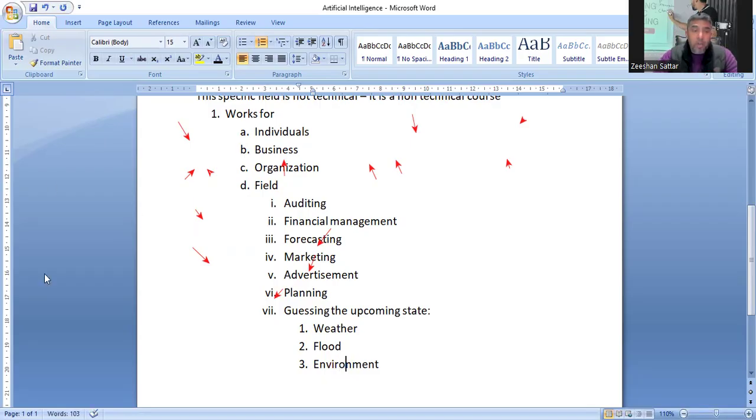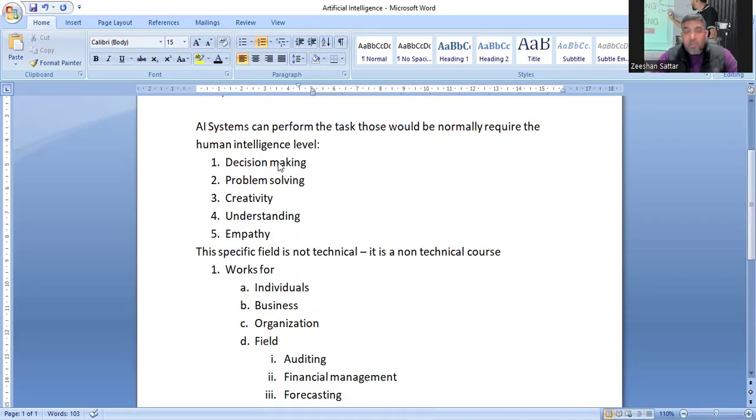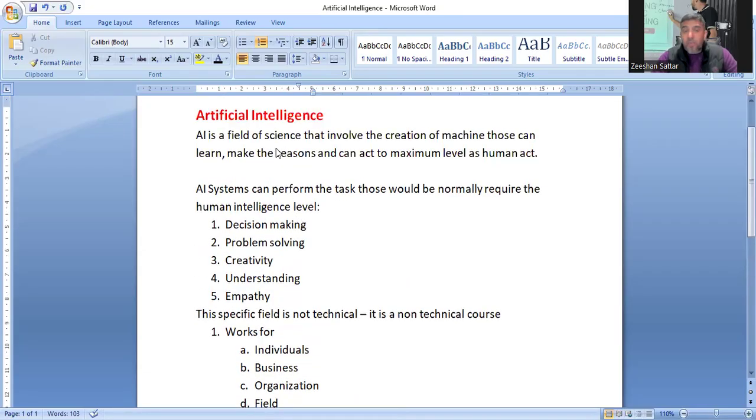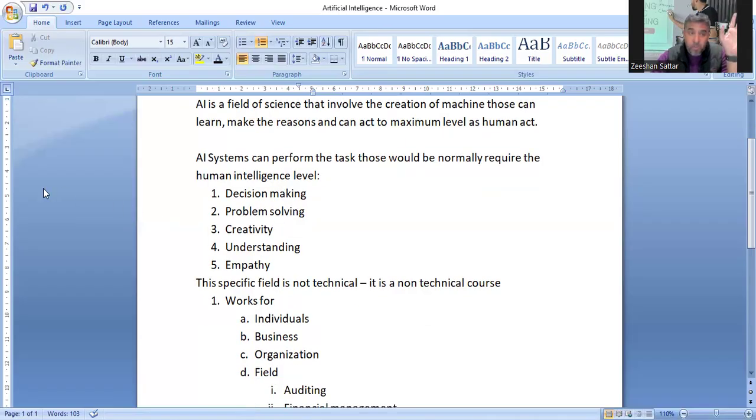So get a quick recap. What is artificial intelligence? Artificial intelligence is a specific field of science that involves the creation of machines that can learn, reason, and act at the maximum level as a human acts. याद रखिएगा, AI systems perform many tasks that humans perform. For example, decision making, problem solving, creativity, understanding, empathy. It's a non-technical field. It's a non-technical course if somebody goes for it. And it works very smartly.